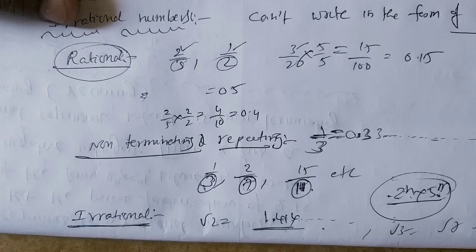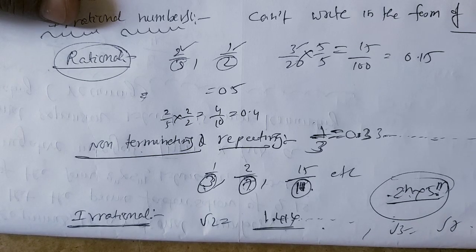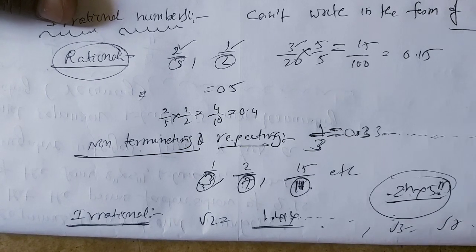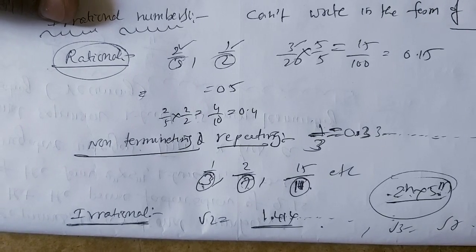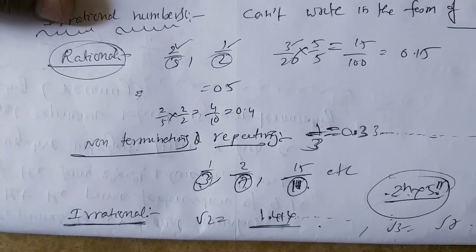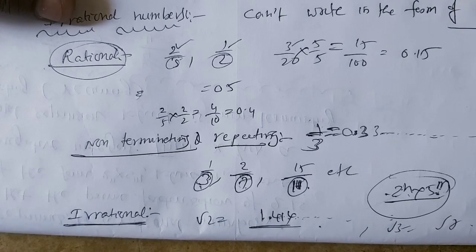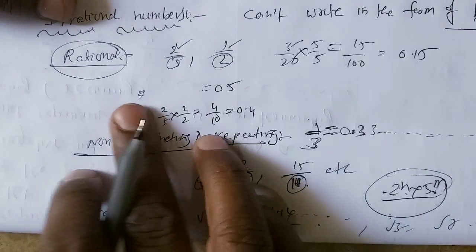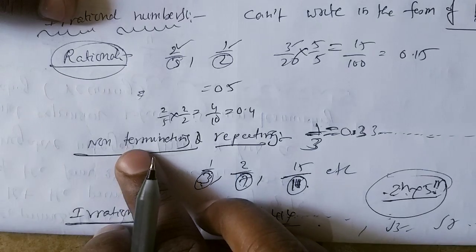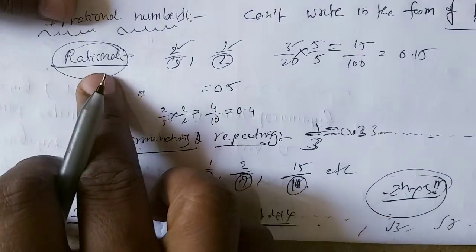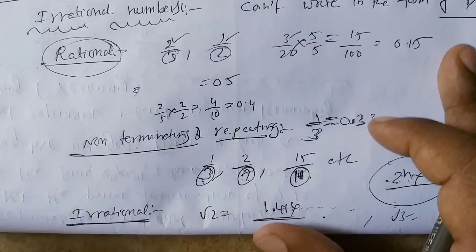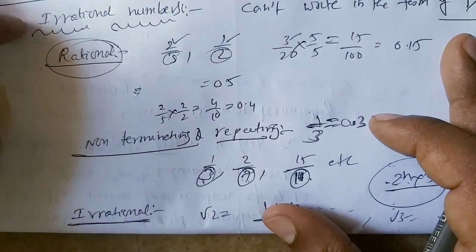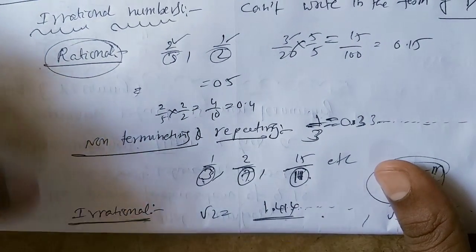root 3, root 7. These are the numbers which, in decimal form, are non-terminating, non-recurring. So by the definition of irrationals, if you see a decimal form that is non-terminating, non-recurring, then they are irrational numbers. And if any decimal form either terminates or recurs, such numbers are rational numbers. If you see rational and irrational together, we call